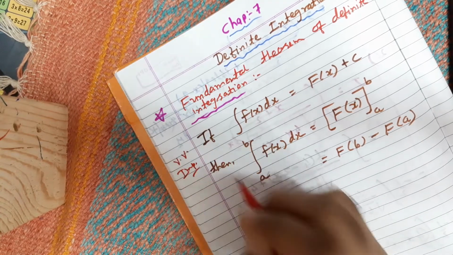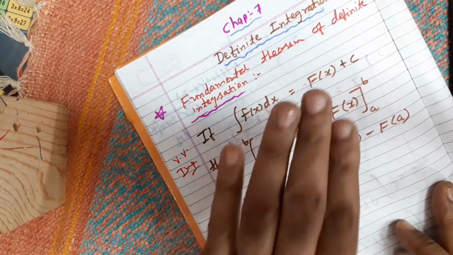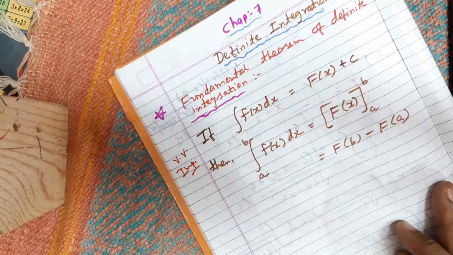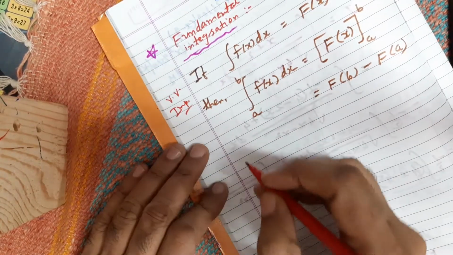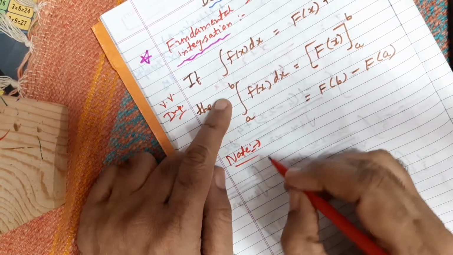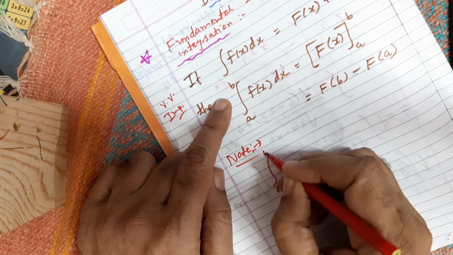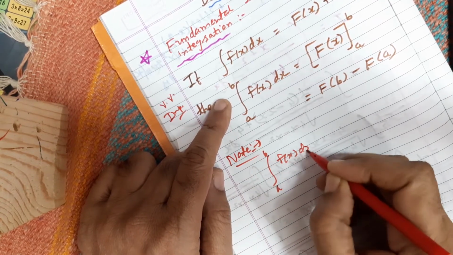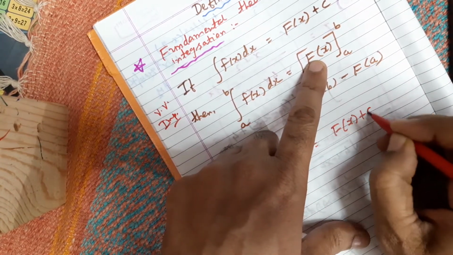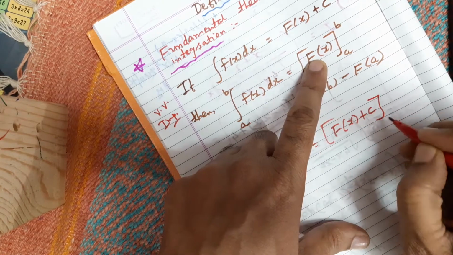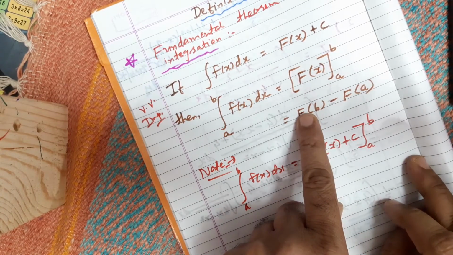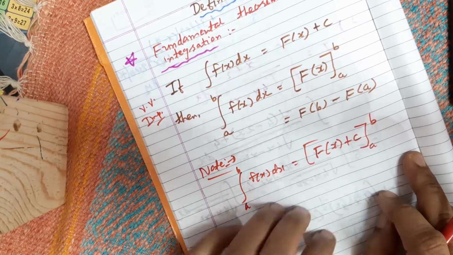Now see how it applies in a sum, and where plus c has gone. I will put that in a note. Even if you take the integration from a to b of f(x) dx, and suppose instead of capital F(x) I have written F(x) plus c, and then you put the limits from a to b and apply this formula: first the upper limit, then minus the lower limit.